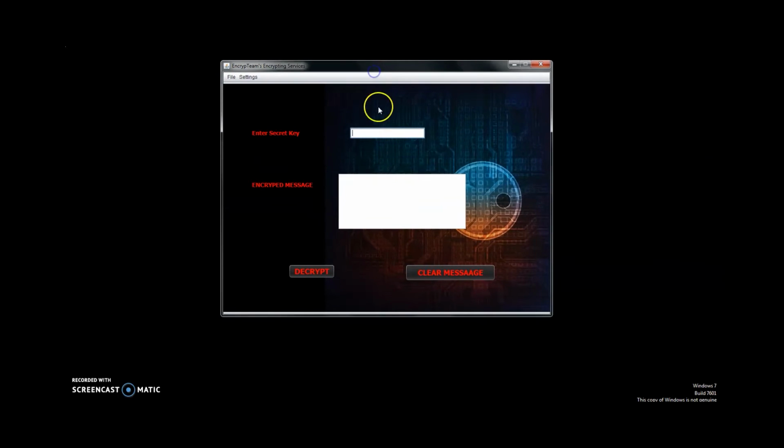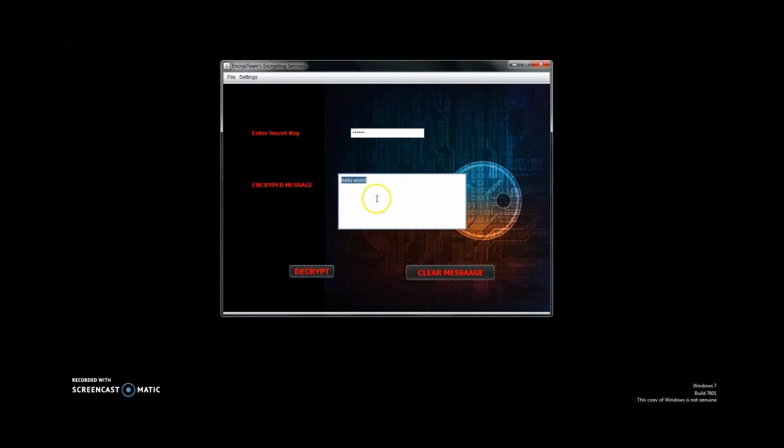For decrypting this message, we can go to the File menu and choose this decrypt option from here. From here we have been directed to the decryption page of AES. For the message to be decrypted, we have to paste this message over here and enter the secret key. That was Archit.